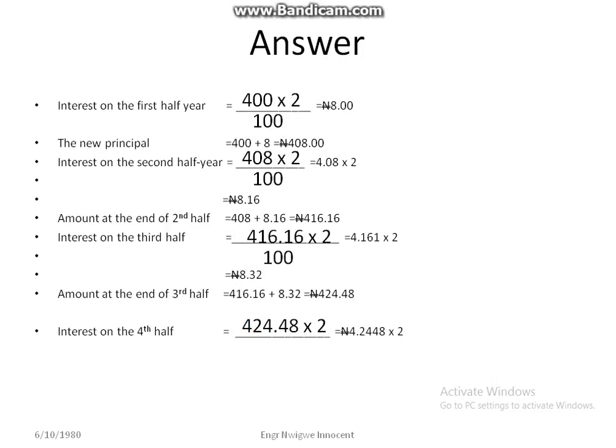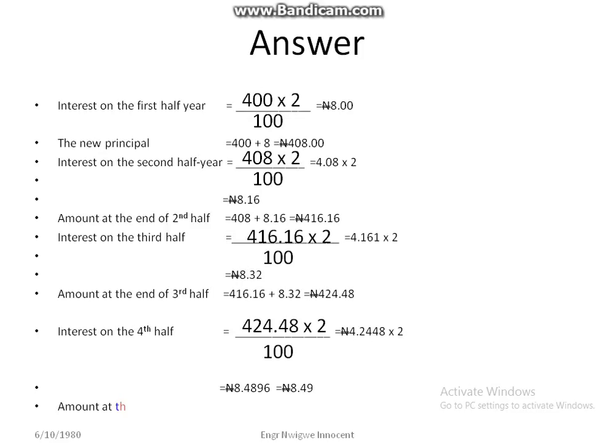Interest on the fourth half is now equal to 424 naira 48 kobo times 2 over 100, which is the same thing as 4 naira 2448 kobo times 2, which gives us 8 naira 4,896 kobo, which is the same thing as 8 naira 49 kobo.